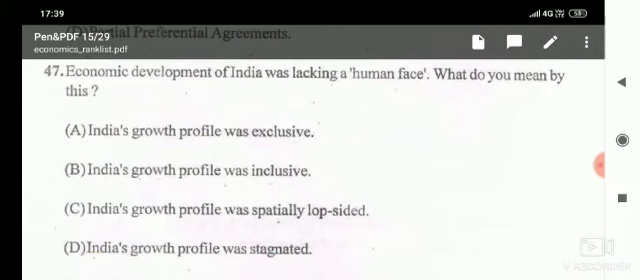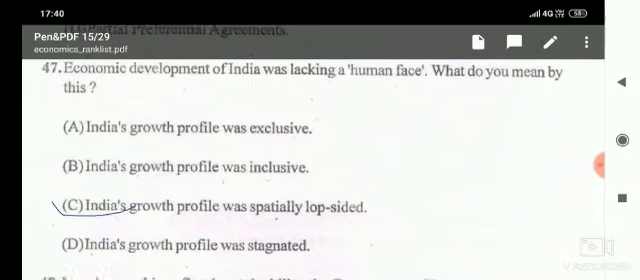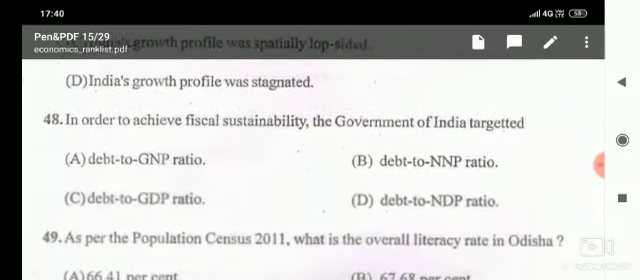Next, economic development of India was lacking a human face. What do you mean by this? Here the given options are India's growth profile was exclusive, India's growth profile was inclusive, India's growth profile was facially lopsided, and India's growth profile was stagnated. And here it is facially lopsided, so option C is the correct answer.